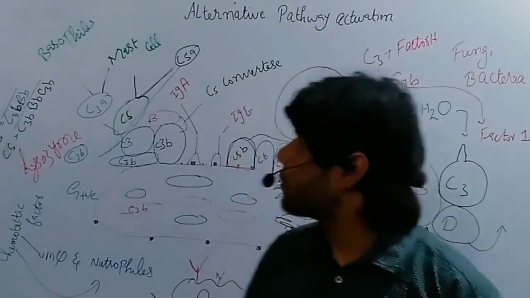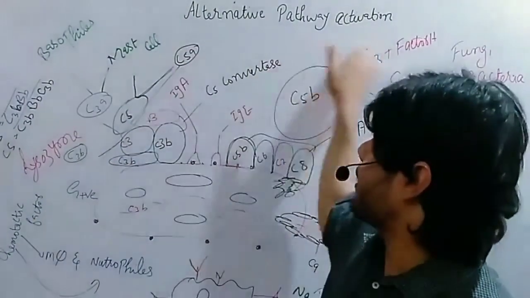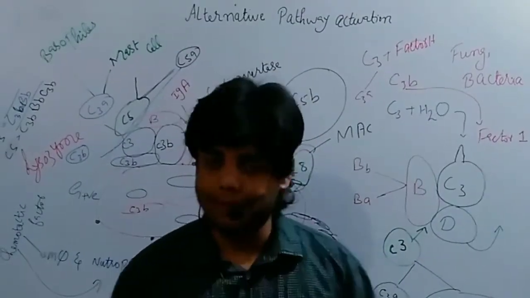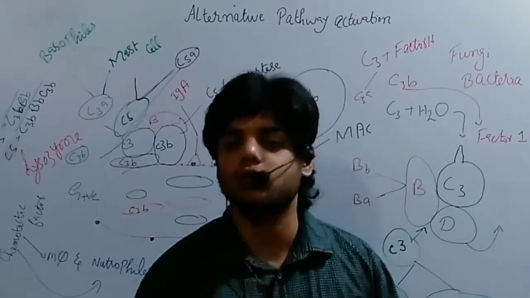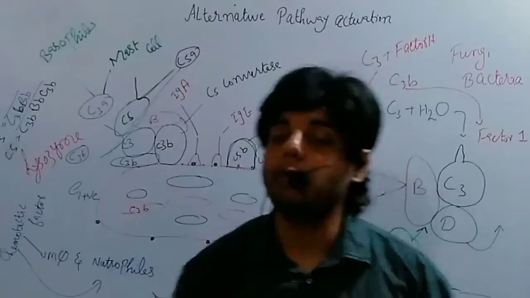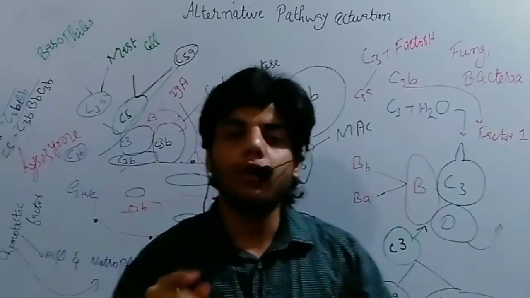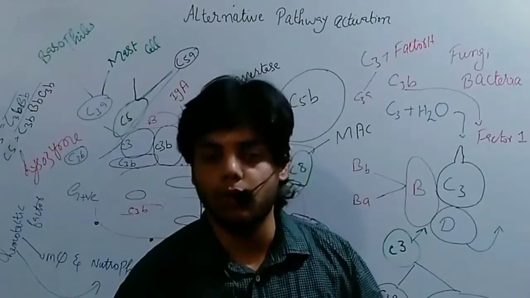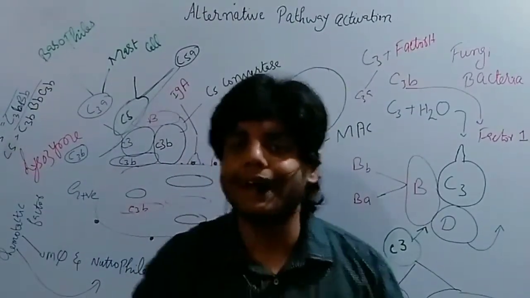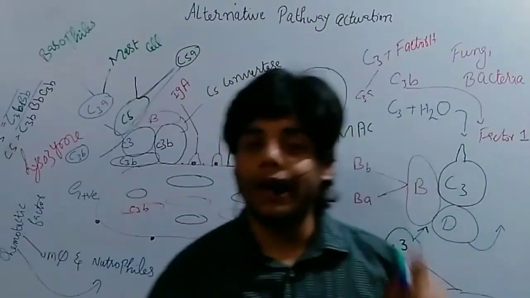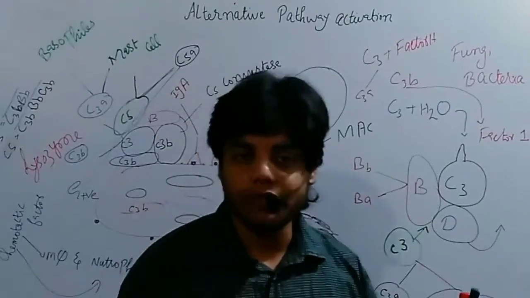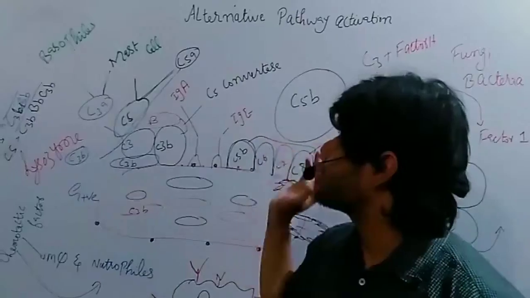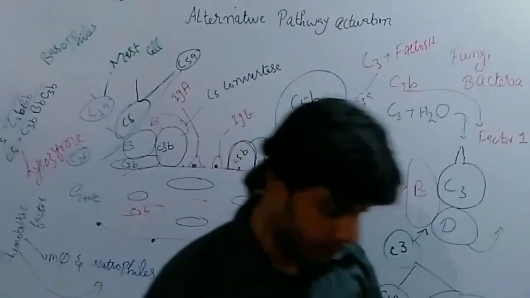Okay. Now in the previous video lecture, if you guys remember, we talked about the alternative pathway activation. So before explaining the MBL pathway, you need to understand the alternative pathway and the classical pathway, because both are actually similar to the MBL pathway. Once you get an idea about the alternative and classical pathways of the complement system, then the MBL pathway will be very easy for you. Okay, so let me erase this portion and let me start.